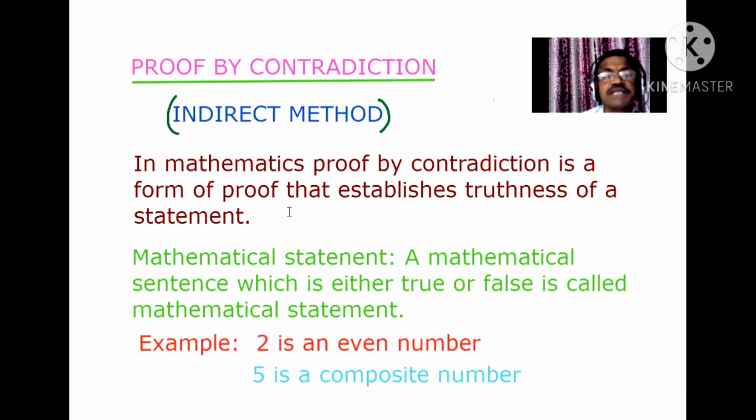What is a mathematical statement? A mathematical sentence which is either true or false is called a mathematical statement. For example, 2 is an even number. We can say whether it is true or false easily. 2 is an even number means it is true.